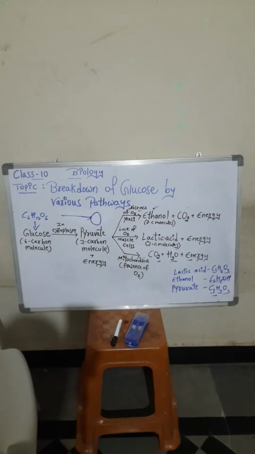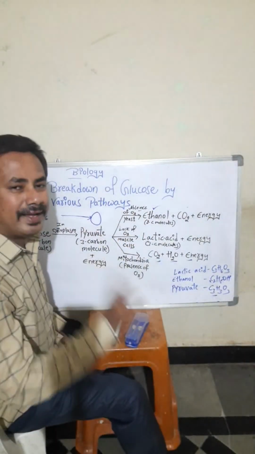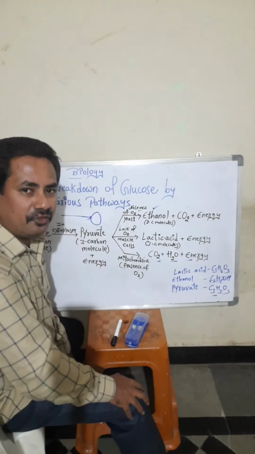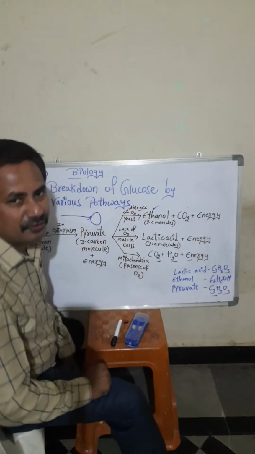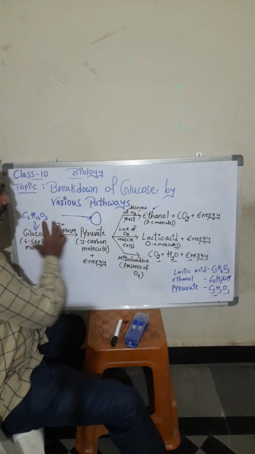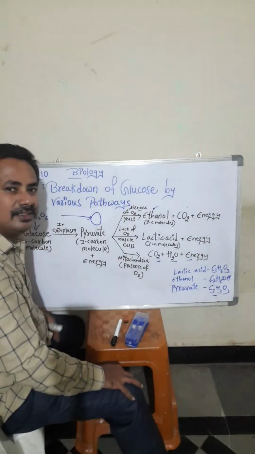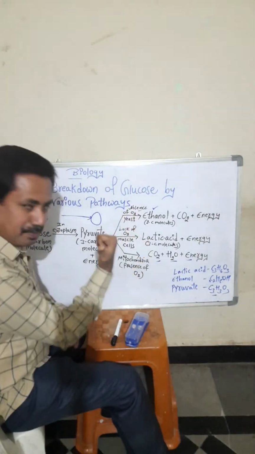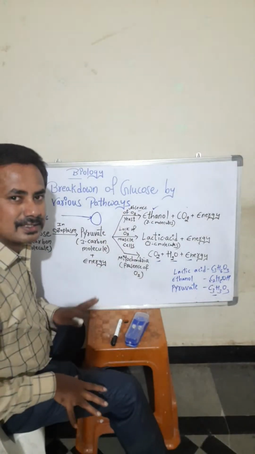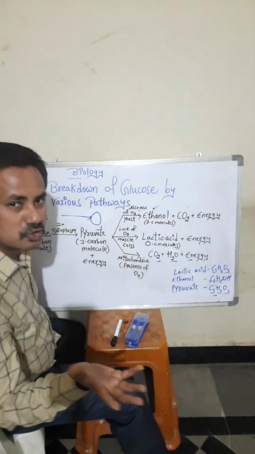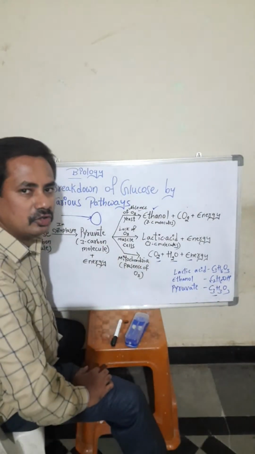So let's continue our class 10 biology topic, breakdown of glucose by various pathways. Now let's do a quick review. Three pathways are there. Glucose is breaking down into three pathways: in yeast, in our muscle cells, and in our cells. Mitochondria is present in our cells, and in animals also. Animals also have mitochondria and all those things.